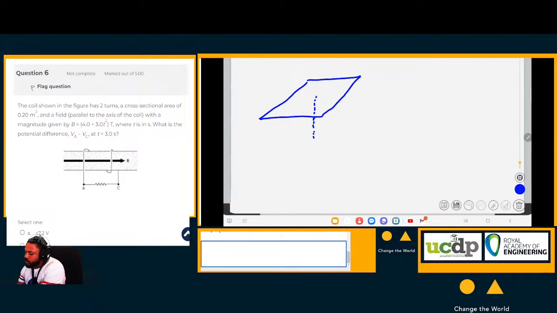Now, if this is the loop, this would be its area vector. So this is the area vector for this loop. This area vector is perpendicular to the loop itself. If you look at my drawing here, this is a page. This is a flat piece of paper.